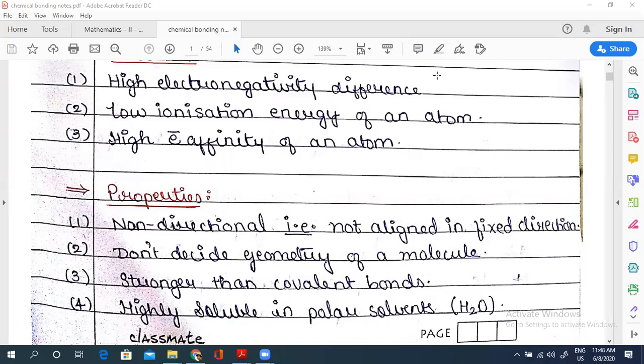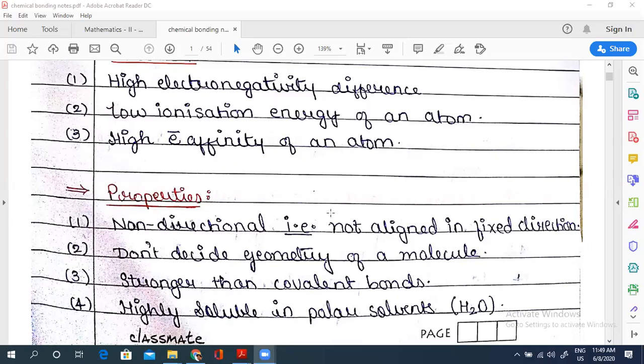For example, the s subshell is non-directional, whereas the p subshell and d subshell are directional. When we talk about px, it will attract in the x direction, same with the d subshell.